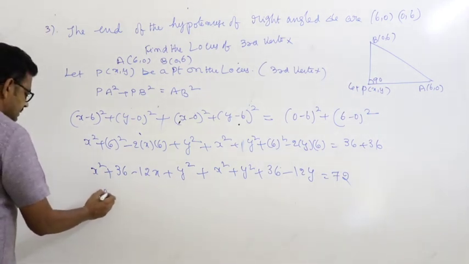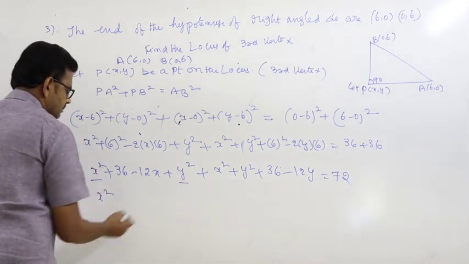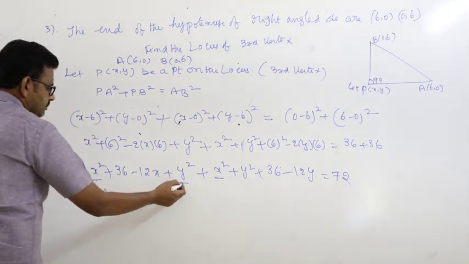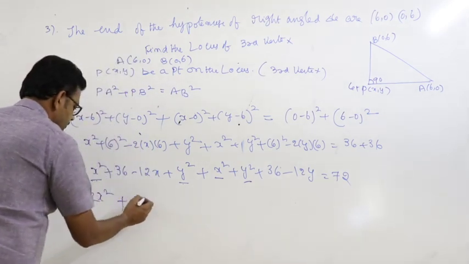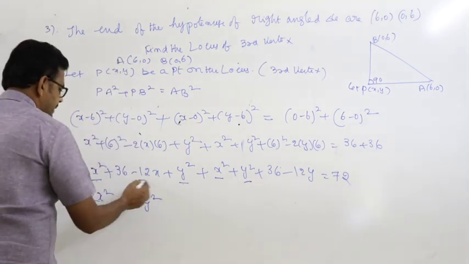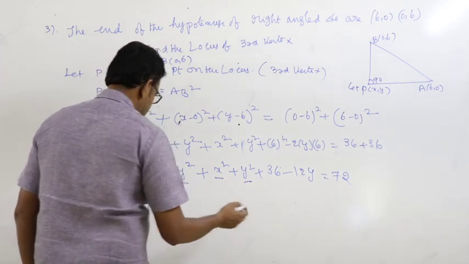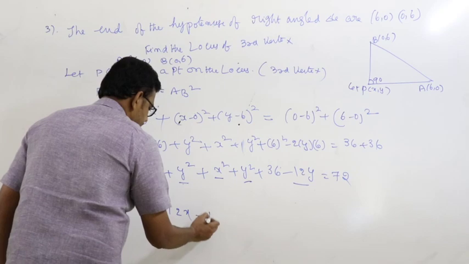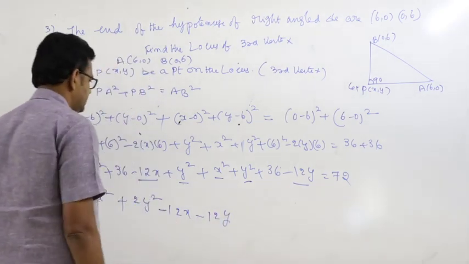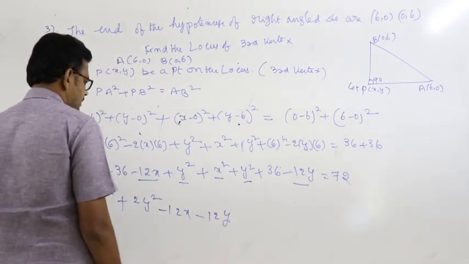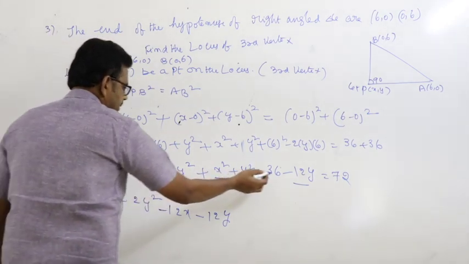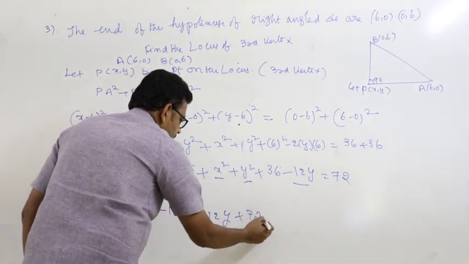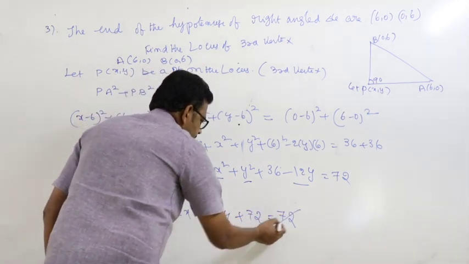Now this is 2x square plus 2y square minus 12x minus 12y, and also 36 plus 36, is equal to 72.